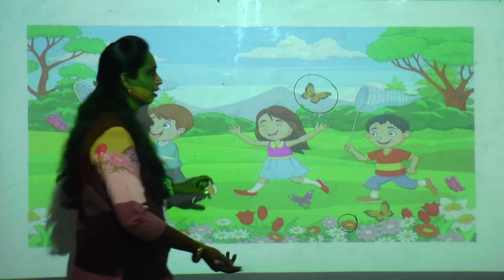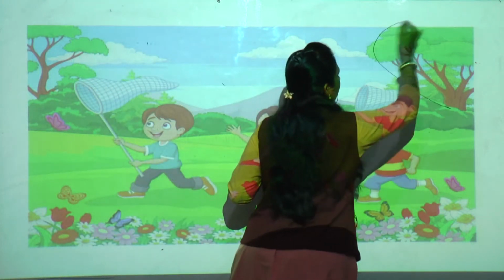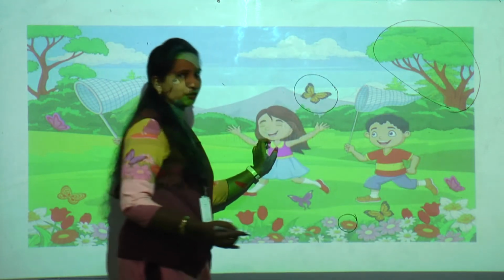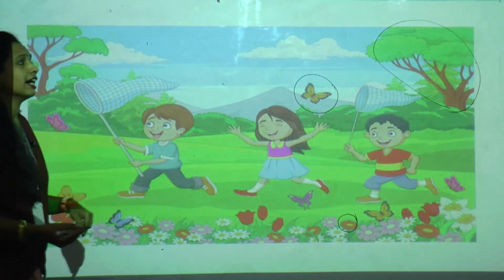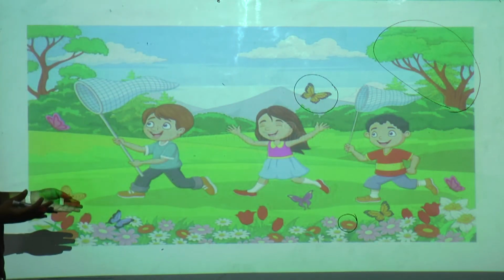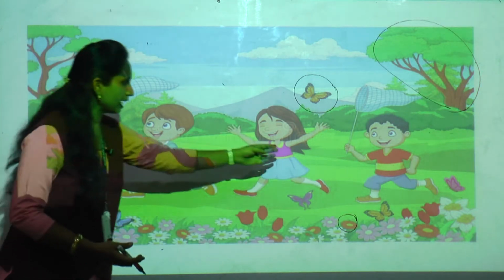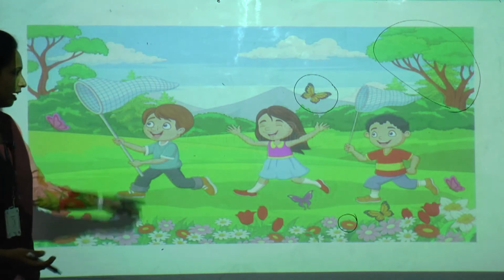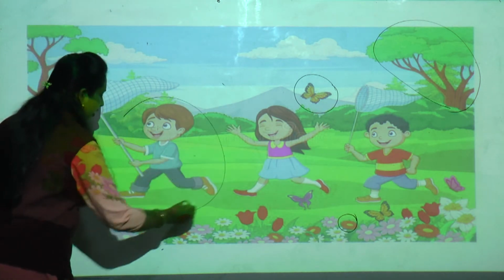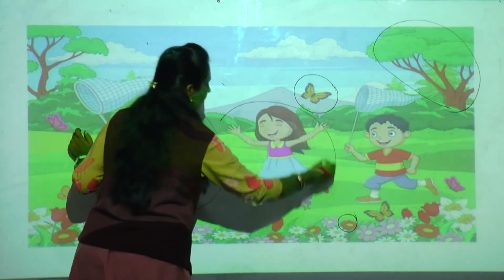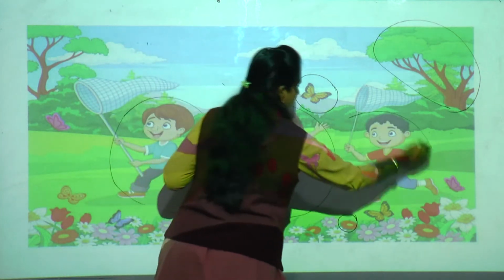What about tree? We got this tree automatically on the earth? No. First we plant the seed, it converts into plant and then later on big tree. What about these kids? Yes, they are also living things. Okay, this girl and these two boys.